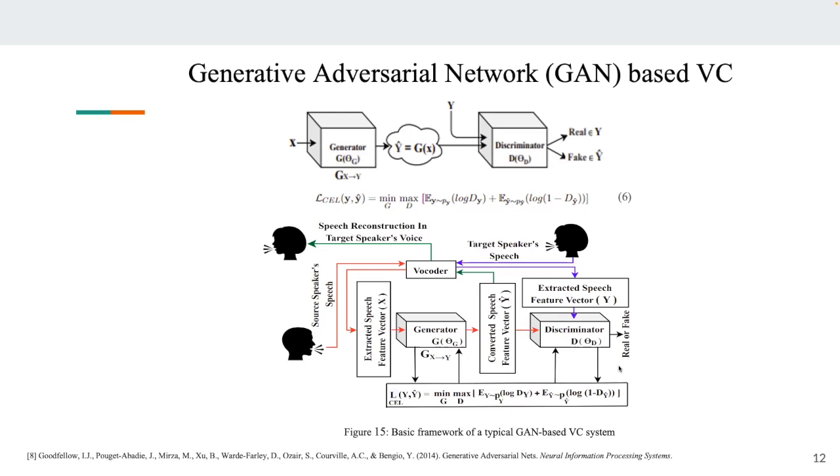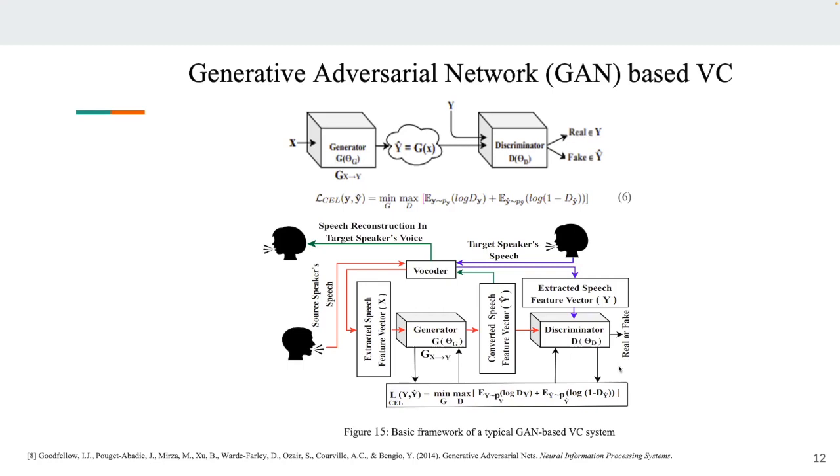Now this is the objective function which the discriminator wants to maximize and the generator wants to minimize. So it is also called a min-max game or zero-sum game. At a certain point, when the Nash equilibrium state is obtained, the discriminator is unable to classify whether the generated sample belongs to the real or fake class. So it gives a probability of 0.5, that is, equal probability of belonging to the real class and the fake class. At that point, we say that we have obtained the target distribution.